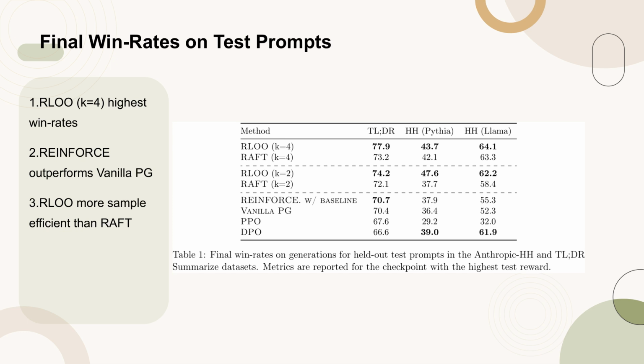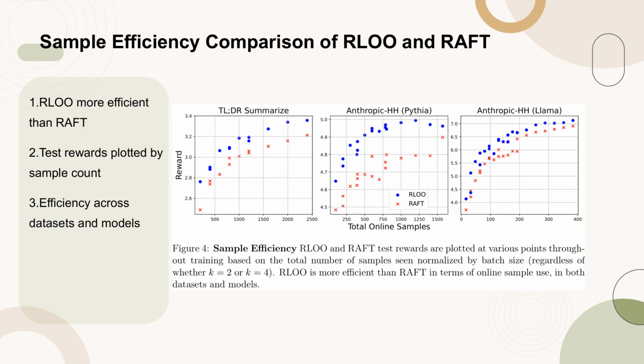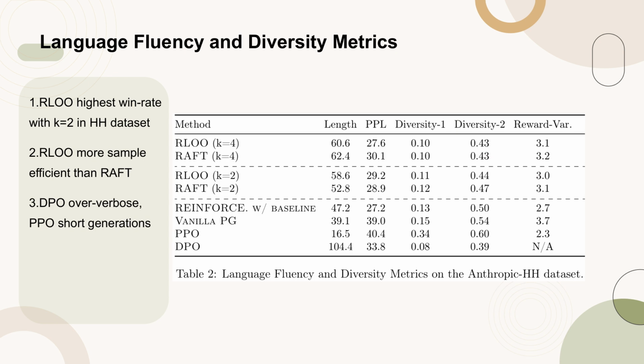Key points include RLO, K equals 4, achieving the highest win rates, reinforce outperforming vanilla PG, and RLO demonstrating greater sample efficiency than RAFT. Figure 4 illustrates the sample efficiency of RLO and RAFT by plotting their test rewards at various training stages based on the total number of samples seen, normalized by batch size. This figure highlights that RLO is more efficient in using online samples compared to RAFT, demonstrating this efficiency across different datasets and models. Table 2 presents language fluency and diversity metrics on the Anthropic HH dataset.